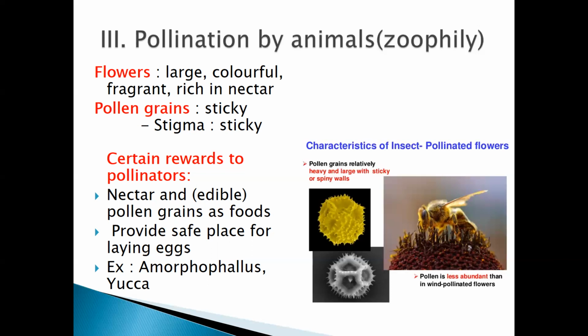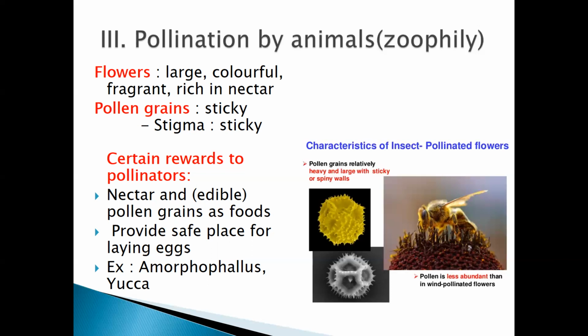So what are the rewards these pollinators, these biotic agents, get? First, they get nectar, the sugar syrup, which is edible. Then they get the pollen grains as food, which they can take in. And a safe place for laying the eggs. They can easily go and lay the eggs inside the flower, and there itself the incubation, that is the growth of these eggs, will take place.